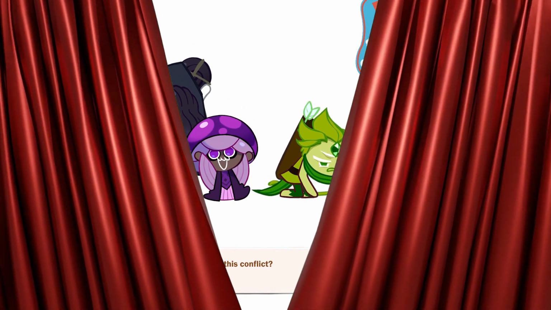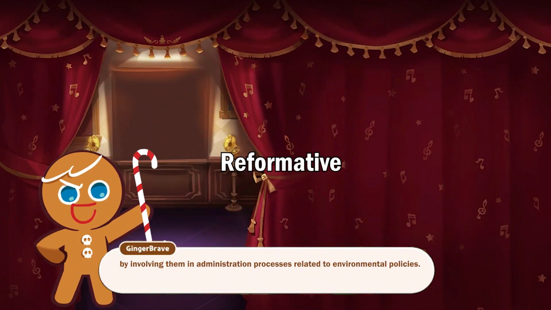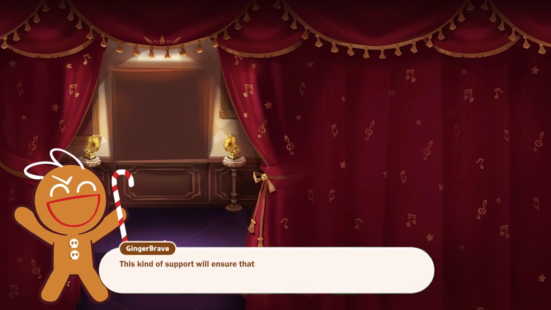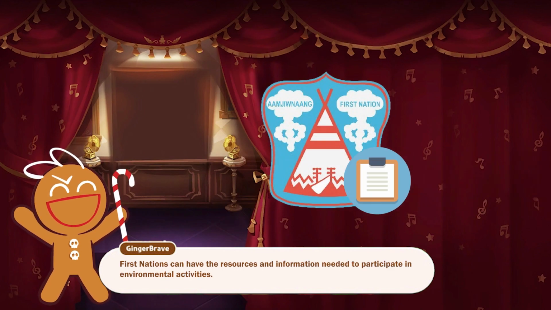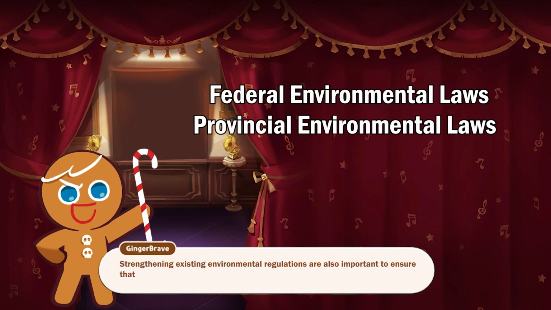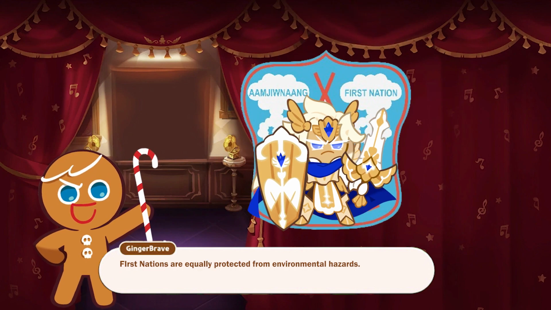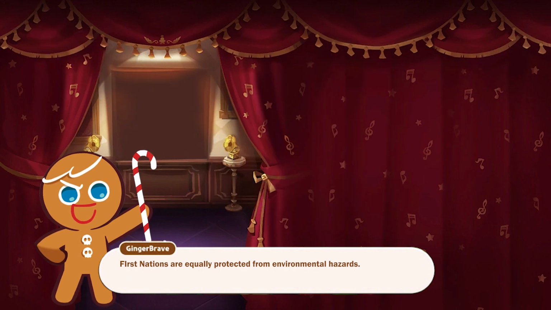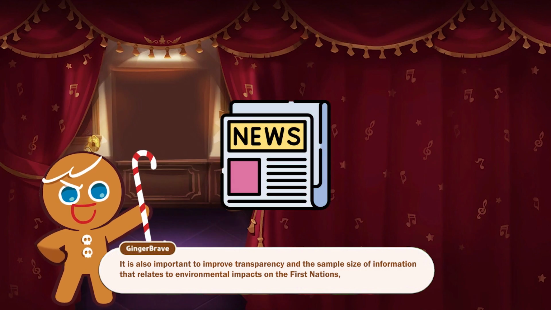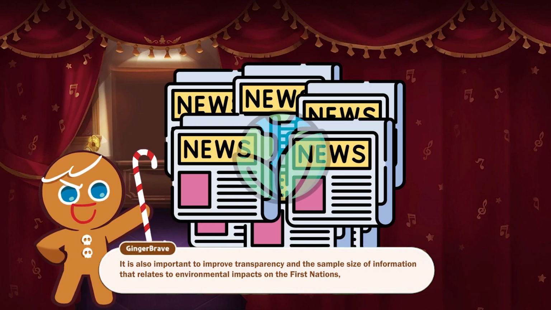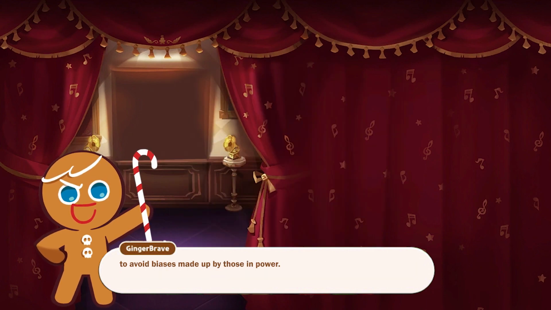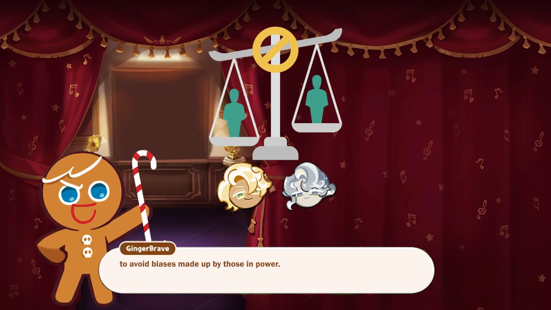So what can we do to solve this conflict? It is important to empower the First Nation people by involving them in administration processes related to environmental policies. This kind of support will ensure that First Nations can have the resources and information needed to participate in environmental activities. Strengthening existing environmental regulations is also important to ensure that First Nations are equally protected from environmental hazards. It is also important to improve transparency and the sample size of information that relates to environmental impacts on the First Nations to avoid biases made up by those in power.